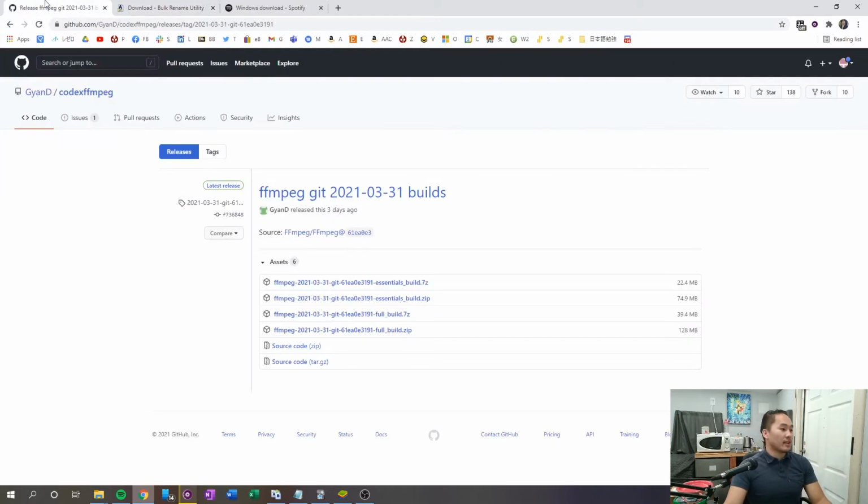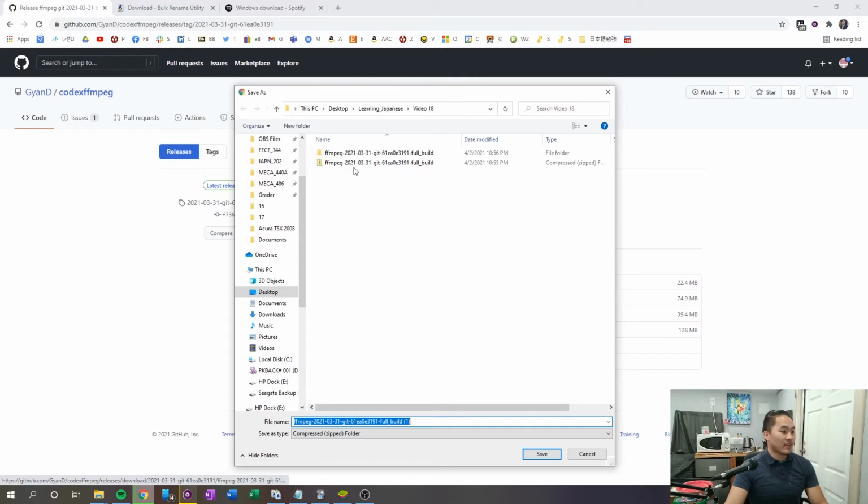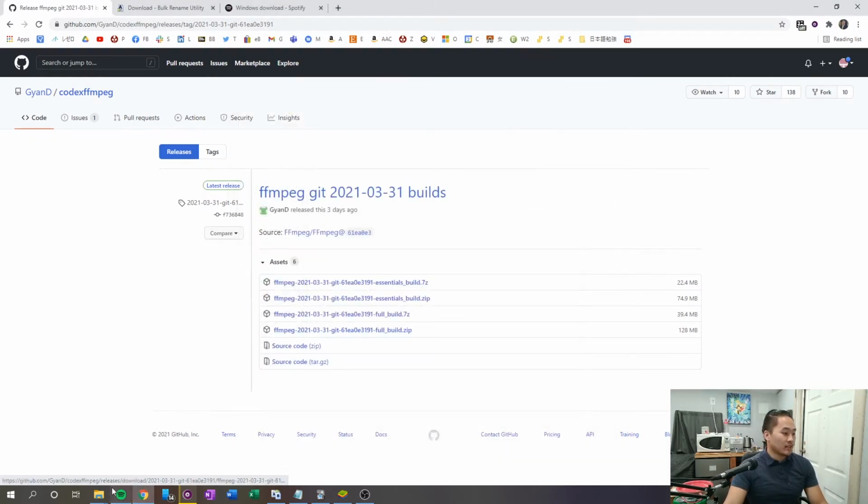But first, what you need to do is download FFmpeg from this link that I have in the description. It might change in the future, so just let me know if it does. Download the full build zip file. It's 128 megabytes, and you want to download it to a file or a folder that you know. I already have it downloaded, so I'm not going to download it. But after that's done downloading, what you want to do is open it up.